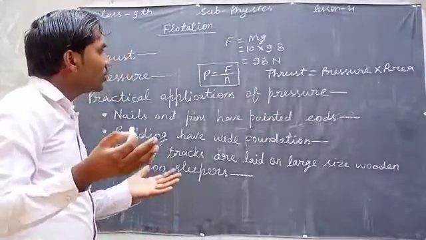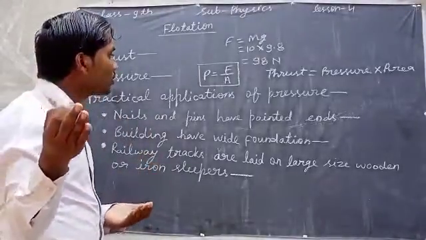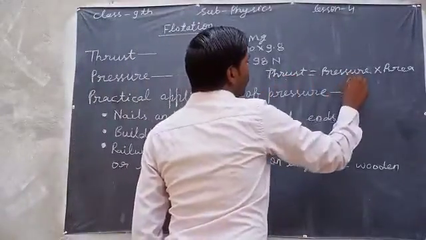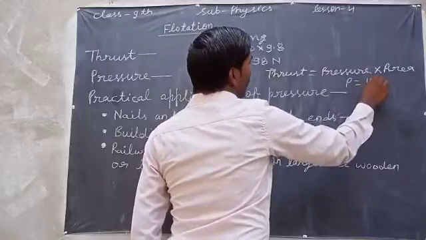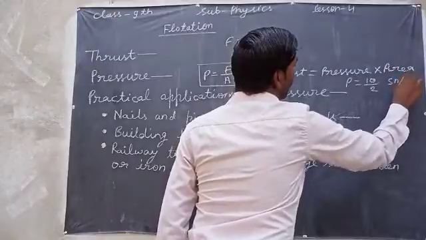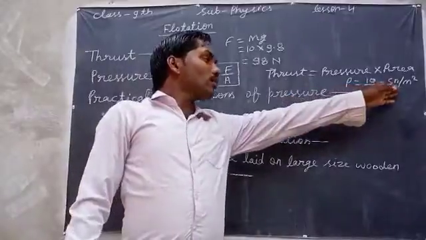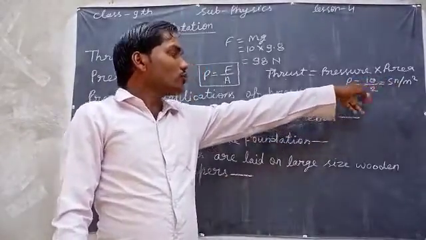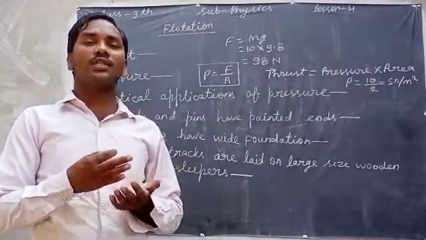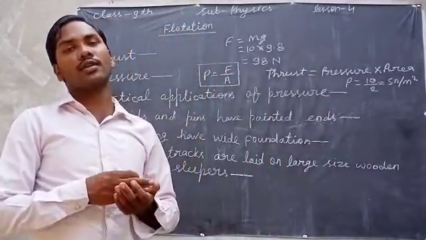For example, suppose 10 Newton force is acting on a 2 meter square area. So P is equal to, from here, 10 upon 2. So it will be 5 Newton per meter square. And this will be the pressure acting on the 2 meter square area. The unit of pressure is Newton per meter square and it is called Pascal.